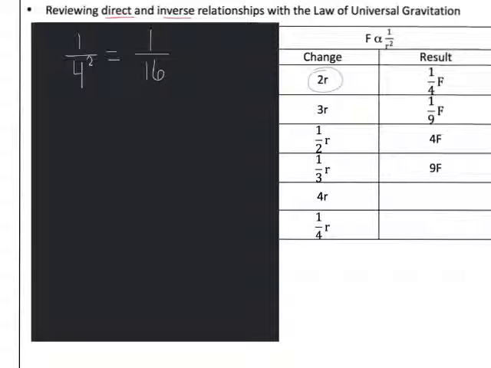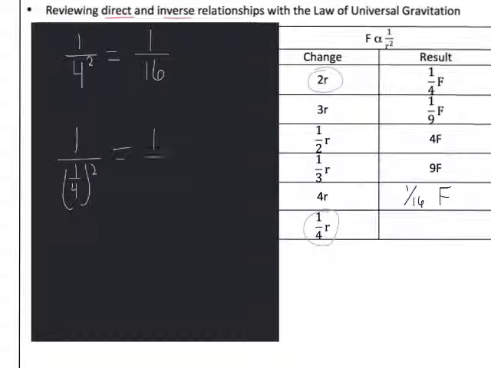So my new force is 1/16 of the original value. For this last one, we would do 1 divided by a 4th, and we're going to square that coefficient on how we've changed the distance between the two masses.